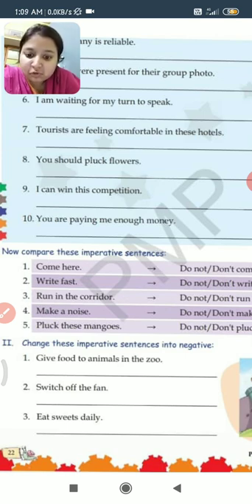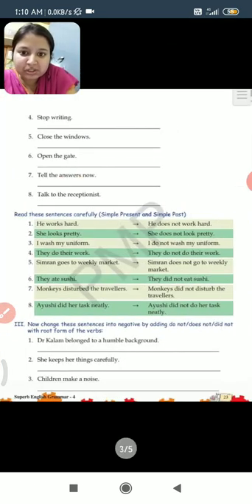Second one, switch off the fan. Do not switch off the fan or don't switch off the fan. Third one, eat sweets daily. Do not eat sweets daily or don't eat sweets daily. You have to only add do not or don't, and the sentence will automatically turn into a negative sentence. So question number 2 can also be solved.